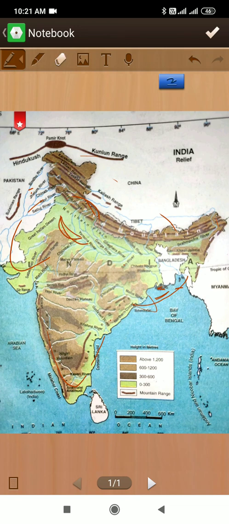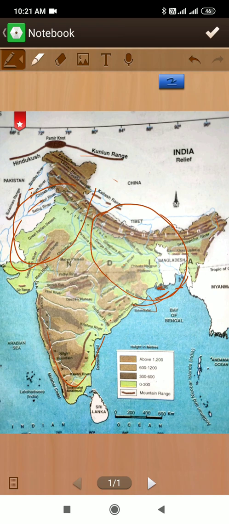I show you again in the map. So these plains are known as Satluj plains, and these plains are known as Gangetic plains. Now, why Gangetic plains? These plains are formed because of the alluvial sediments of the Satluj river, and the plain in the eastern parts is formed due to the Gangetic alluvial sediments. That's why we can say this is a Satluj plain, this is a Gangetic plain.